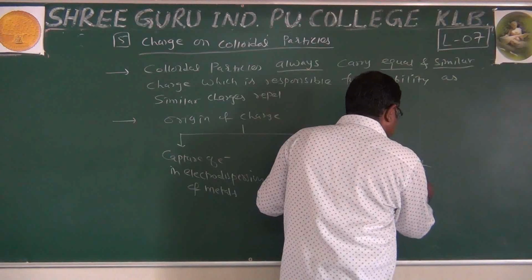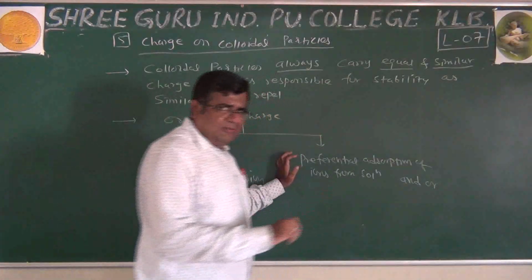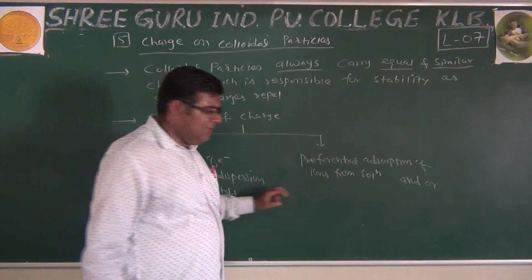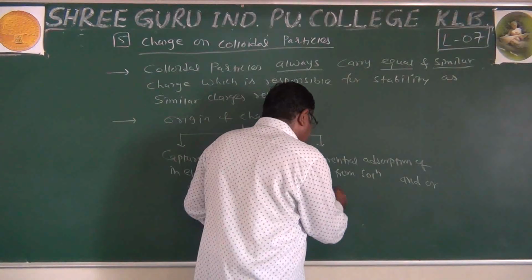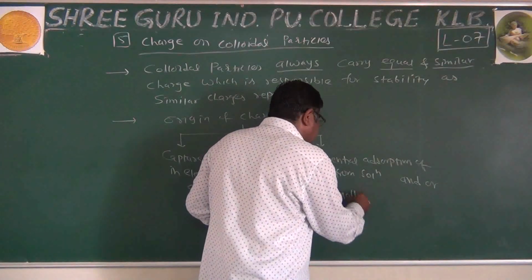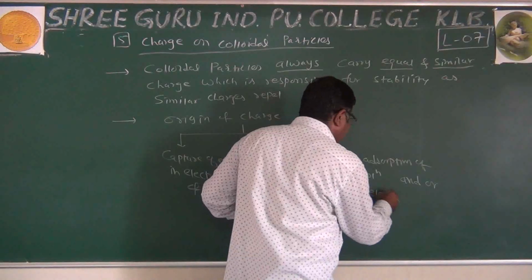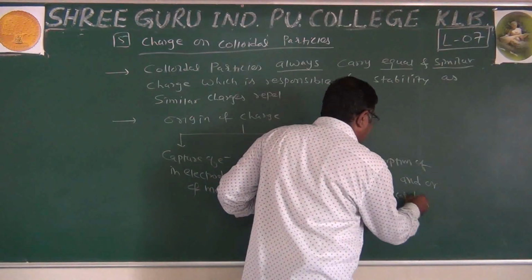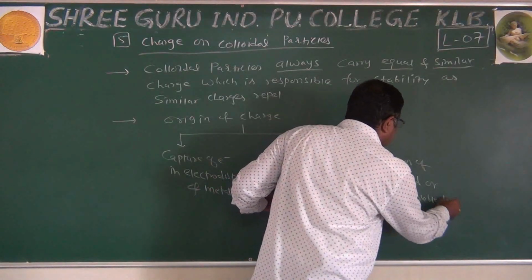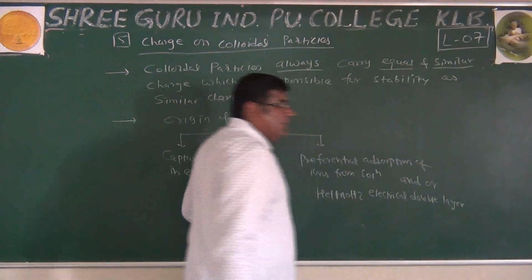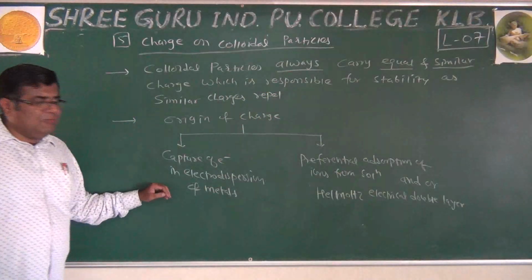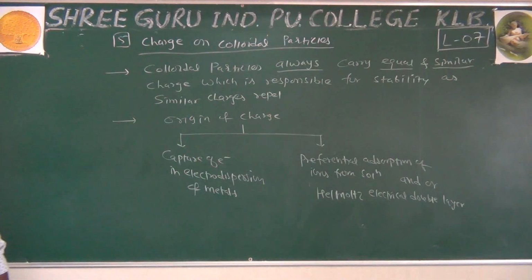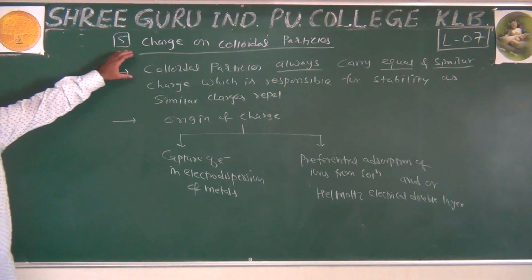Along with this, another reason is Helmholtz, name of a scientist, electrical double layer. Now we'll see what we mean by Helmholtz electrical double layer. But this charge is very important.